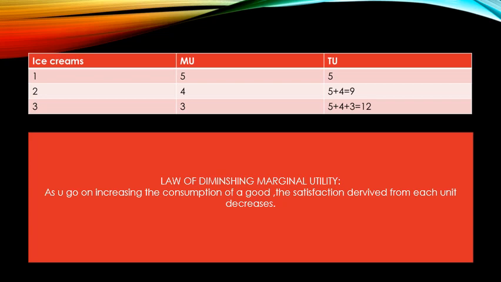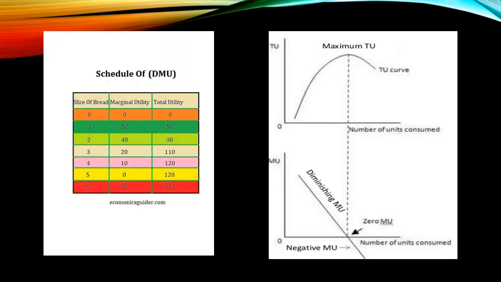What does the law of diminishing marginal utility state? It simply states that as you go on increasing the consumption of a good, the satisfaction derived from each unit decreases. That is, when you consume a product, the satisfaction you derive from each successive unit goes on declining. Chalo, nahi samajh aaya. Let us understand it deeply.